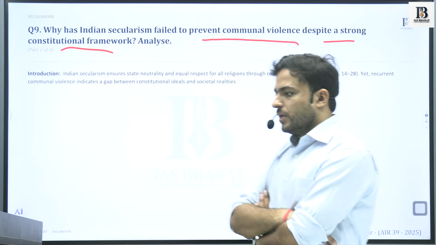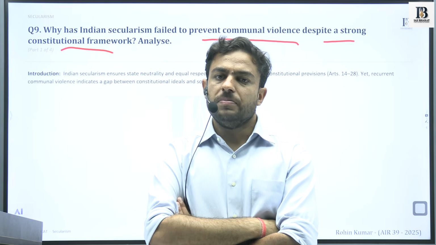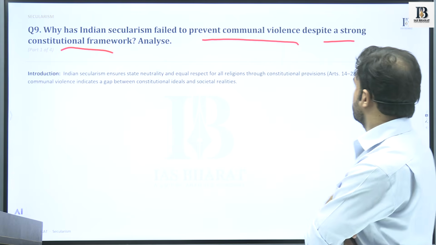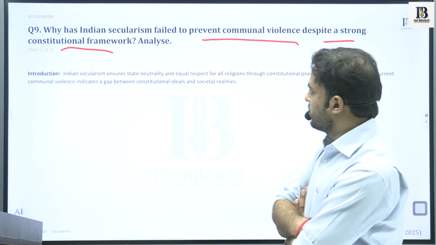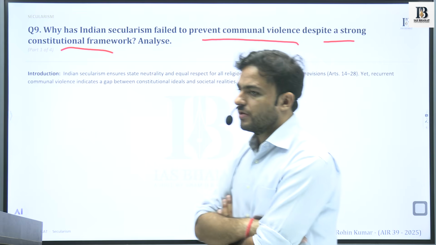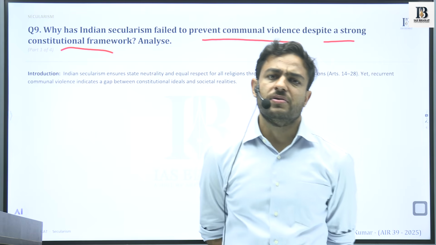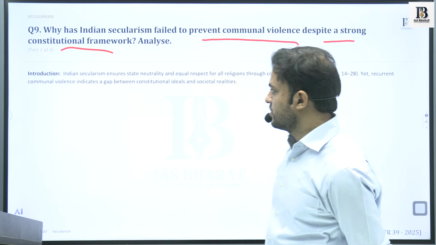As a result of these tensions, many times violence has taken place, and we ask why, and what is the role of Indian secularism, how the failure of secularism is resulting in these communal tensions.